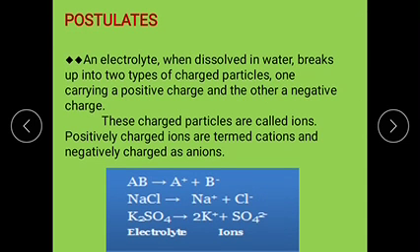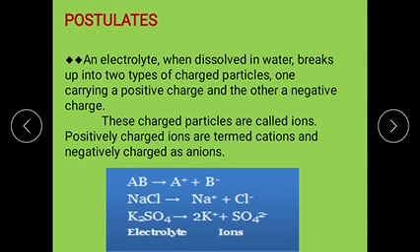The first one is: an electrolyte which is dissolved in water breaks up into two types of charged particles, one carrying a positive charge and the other a negative charge. These charged particles are called ions. The positively charged ions are termed cations.